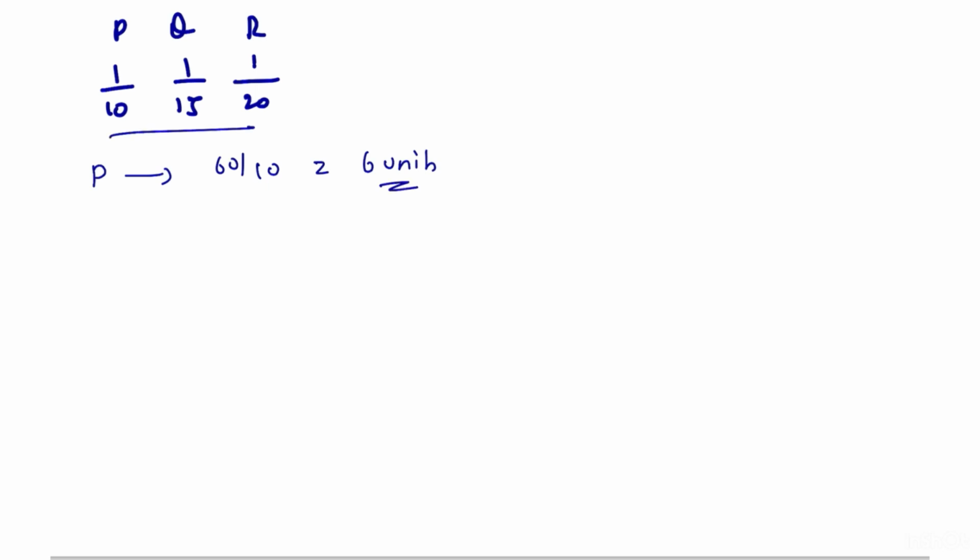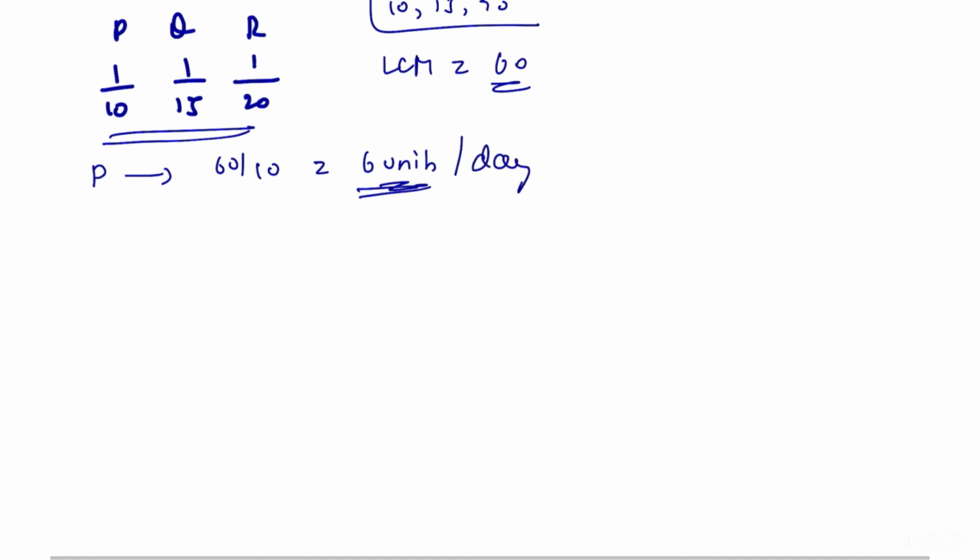First we take the LCM of 10, 15 and 20. LCM of 10, 15 and 20 is 60. So, 60 by 10 is equal to 6 units per day. P completes 6 units per day. Q completes 60 by 15, that is equal to 4 units per day. R completes 60 by 20, which is equal to 3 units per day.